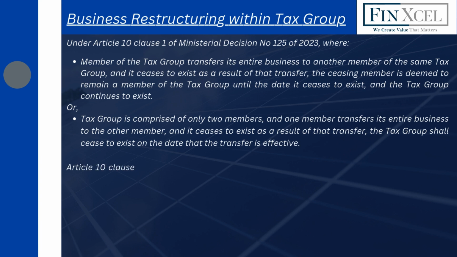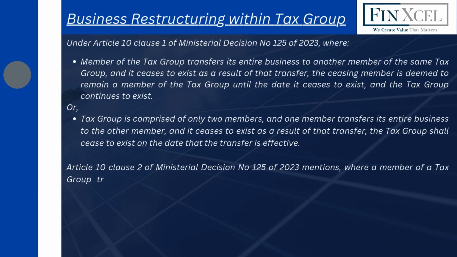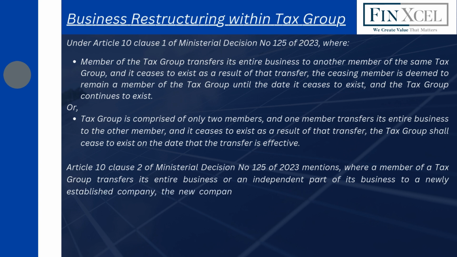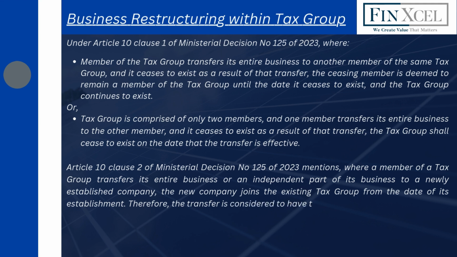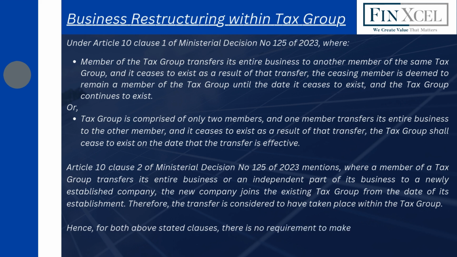Article 10 Clause 2 of Ministerial Decision No. 125 of 2023 mentions, where a member of a tax group transfers its entire business or an independent part of its business to a newly established company, the new company joins the existing tax group from the date of its establishment. Therefore, the transfer is considered to have taken place within the tax group. Hence, for both above stated clauses, there is no requirement to make an election for business restructuring relief to apply